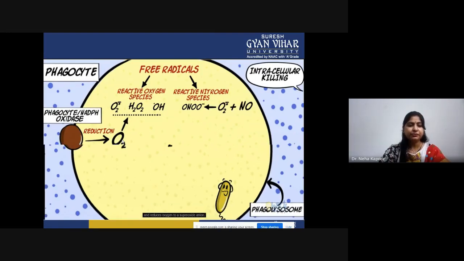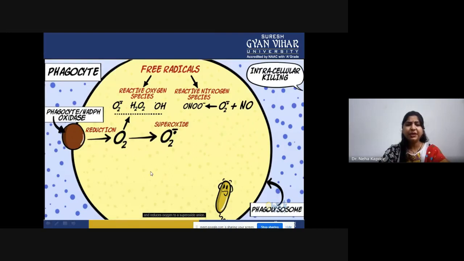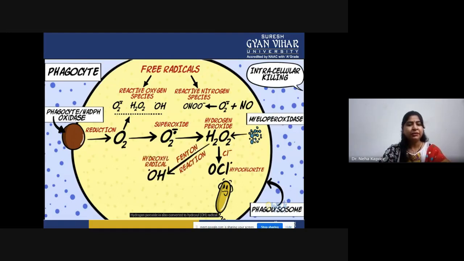After that, once this is reduced, superoxide would be formed. After that, the superoxide would be acted upon by SOD to reduce it into hydrogen peroxide. In the presence of chloride ions, it will be converted into hypochlorite with the help of the enzyme myeloperoxidase. On the other hand, it can also undergo the Fenton reaction, in which this hydrogen peroxide can be degraded into hydroxyl radicals also. On the other hand, it can be eliminated from the body because of this hydroxyl radical formation.